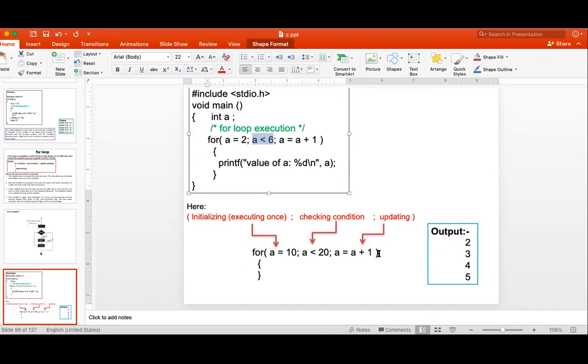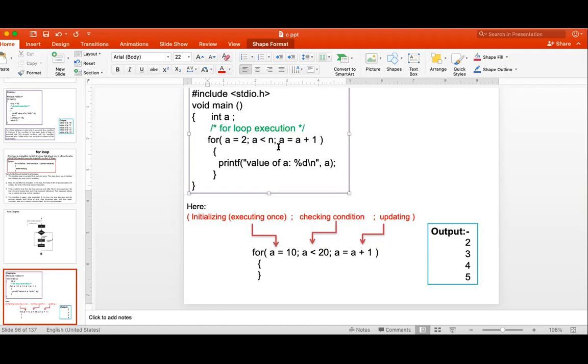So got the output? For this, can't we give user input, sir? Yes, we can give user input instead of putting that constant value. Suppose instead of putting the constant value 6, we give one variable n, and you take the value of n from the user. Here you put n.